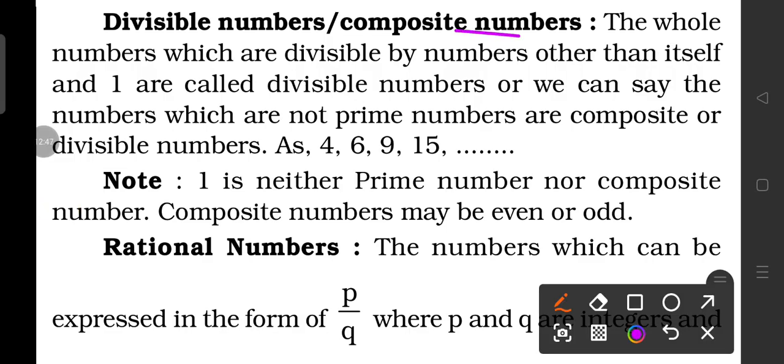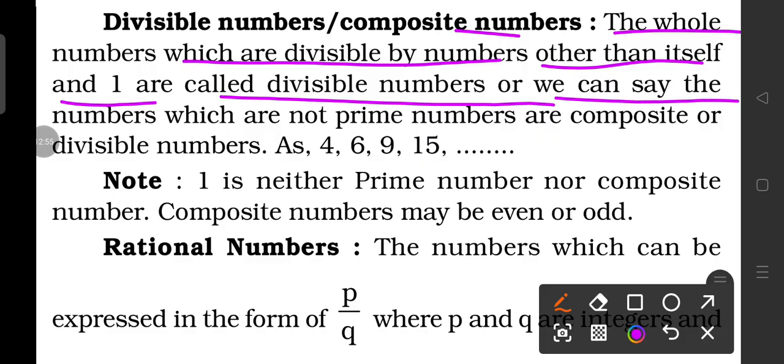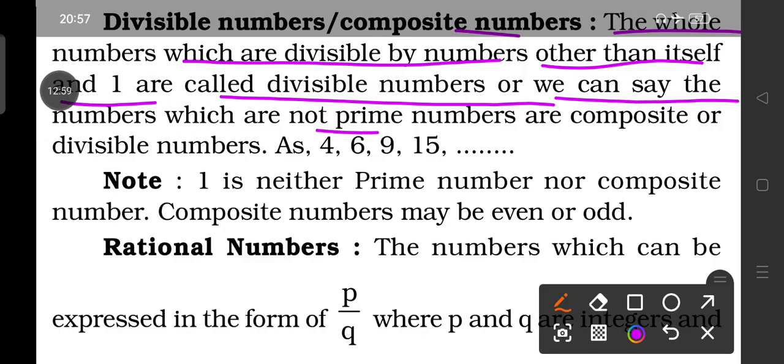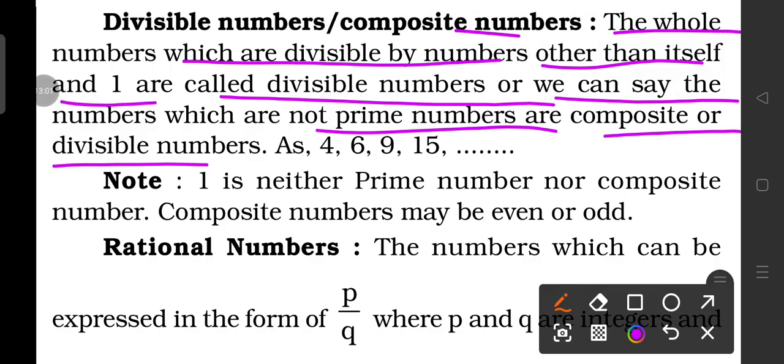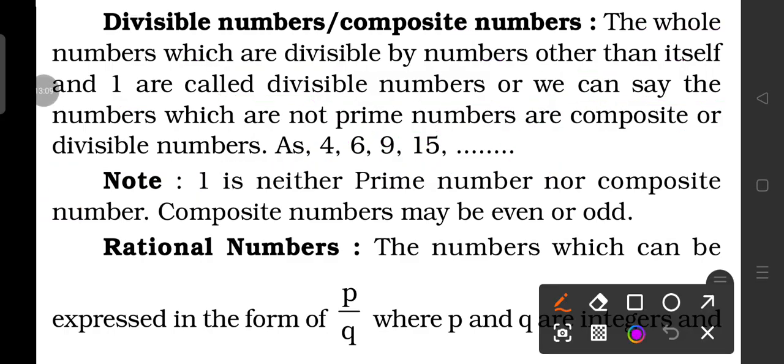Okay guys. Whole numbers which are divisible by numbers other than itself and 1 are called divisible numbers. Or we can say that numbers which are not prime are composite or divisible numbers, like 4, 6, 9, 15, 12. The very important note here is that 1 is neither a prime number nor a composite number.